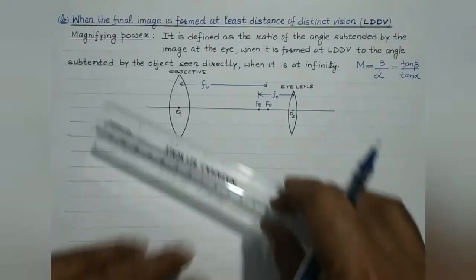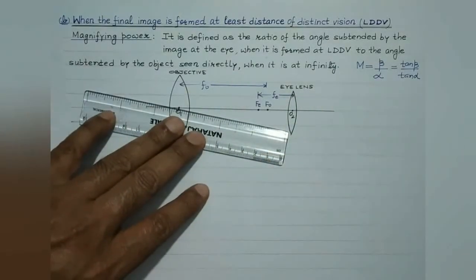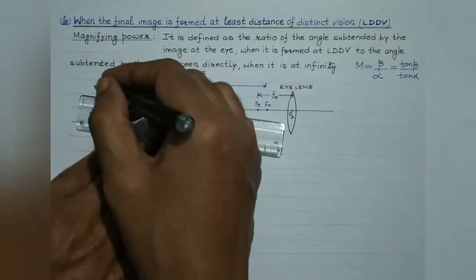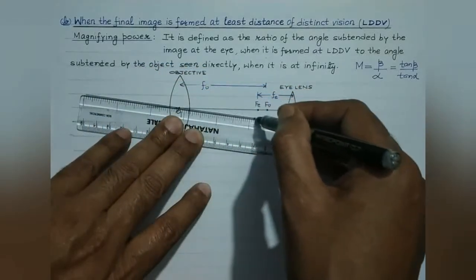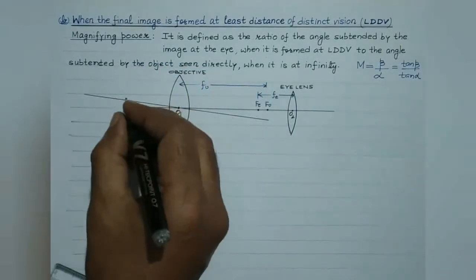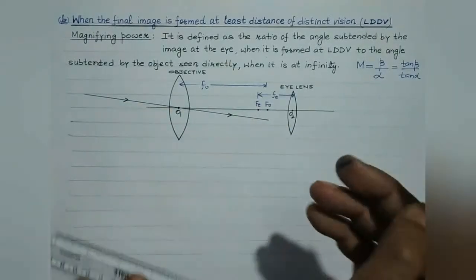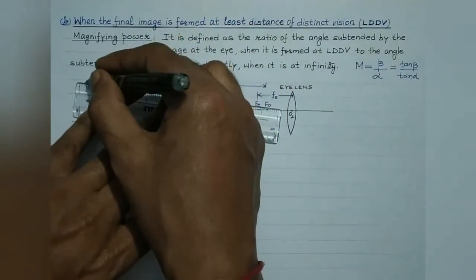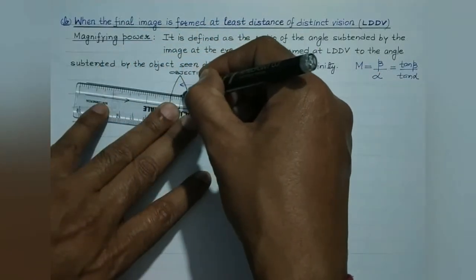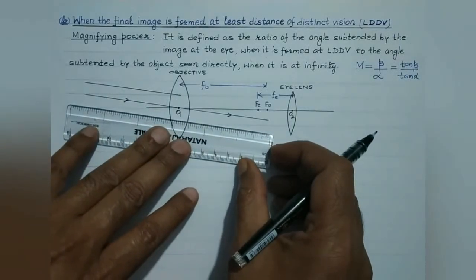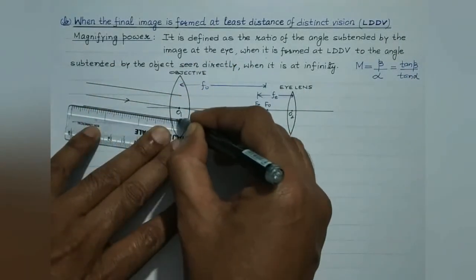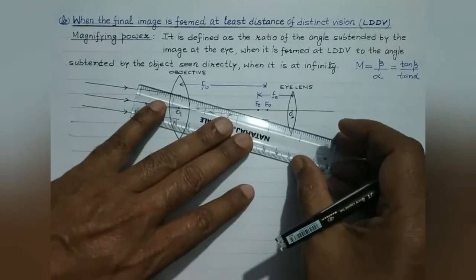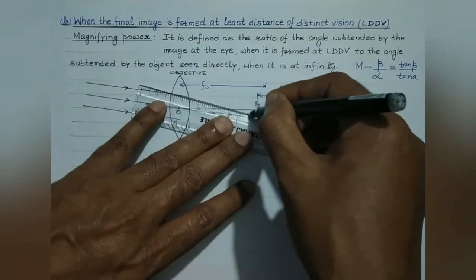Now let's draw the ray diagram. A ray of light coming from a very, very far away distance may be assumed to be coming from infinity. So its image must be formed at the focus of the object lens, right? The ray passing through the optical center remains undeviated, and in case the object is assumed to be lying at a very, very far away distance, then the rays coming from the object may be considered to be parallel to each other, isn't it? After refraction they will converge at the focus like this. So these rays after refraction will tend to converge at the focus of the object lens.